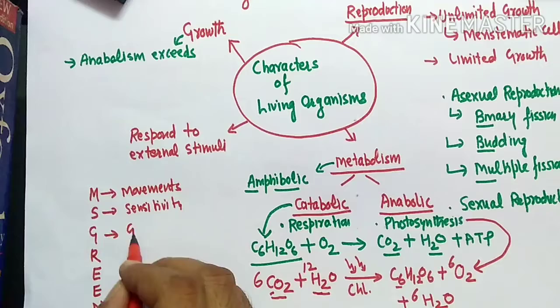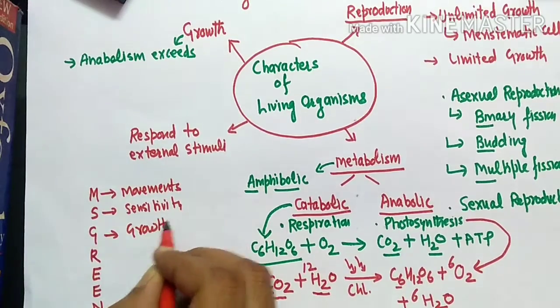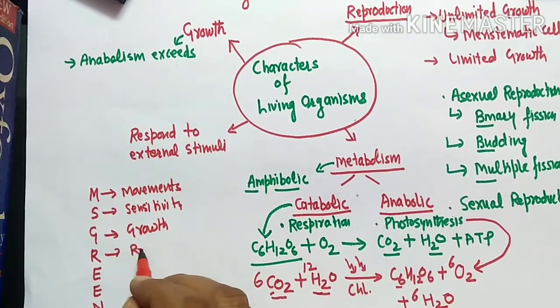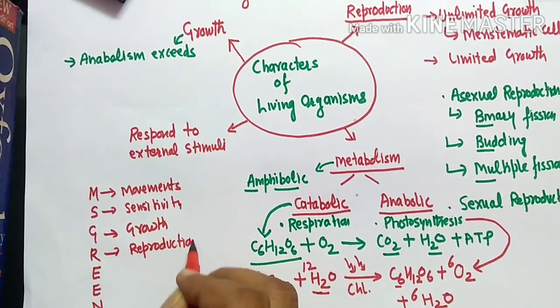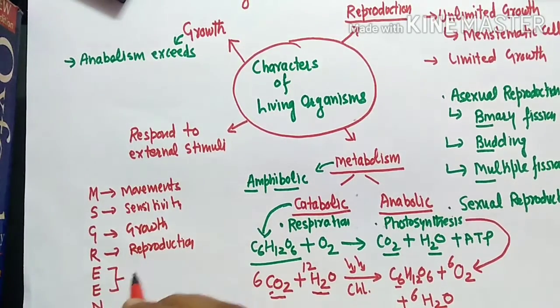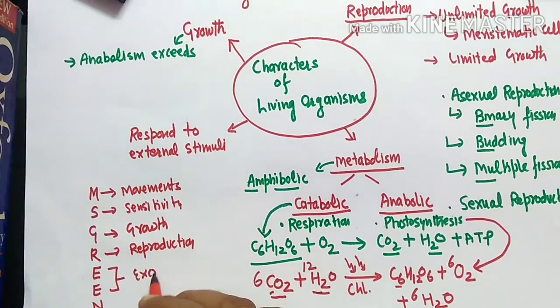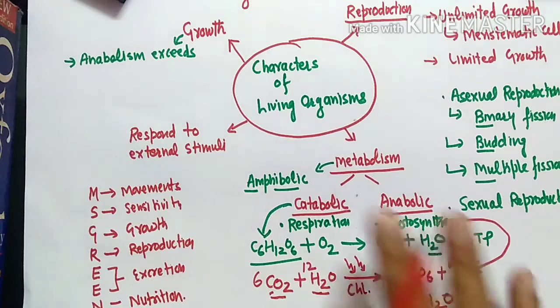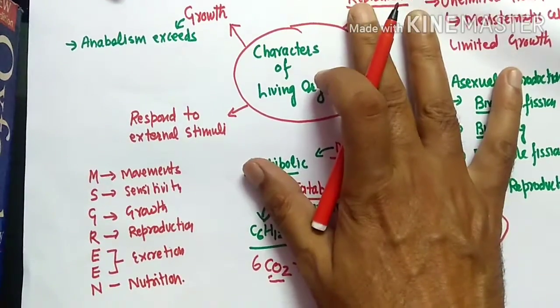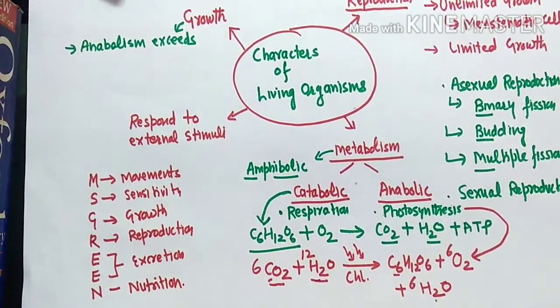G for growth. R for reproduction, whether sexual or asexual. E for excretion, removal of nitrogen-based product. N for nutrition. This is the acronym which can be used to remember some of the features of living organisms.